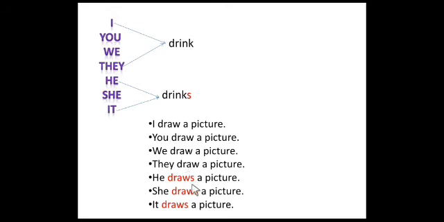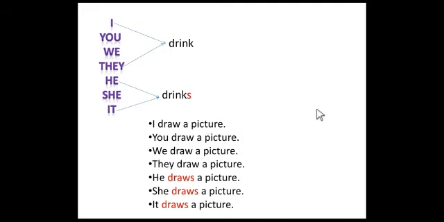Correct, no? But here, for the third person singular, he, she, it, I added the s form to the main verb, draw. So here, he draws a picture. We should read, he draws a picture. She draws a picture. And it draws a picture. Now, have you understood, dear students? So you have learned, when the nouns are in the singular, how to add s or es form to the main verb.